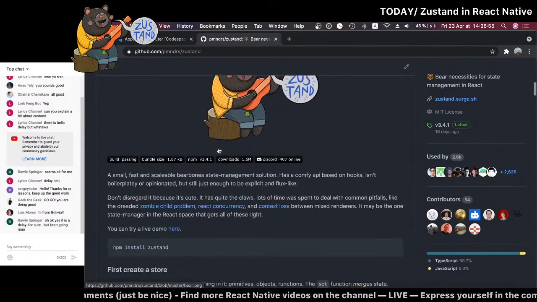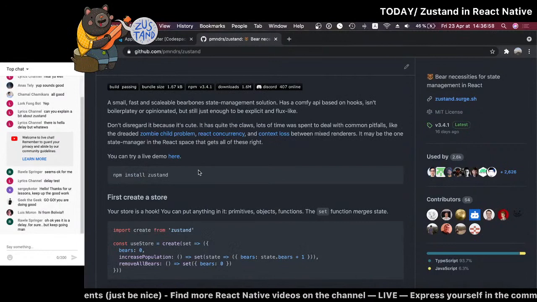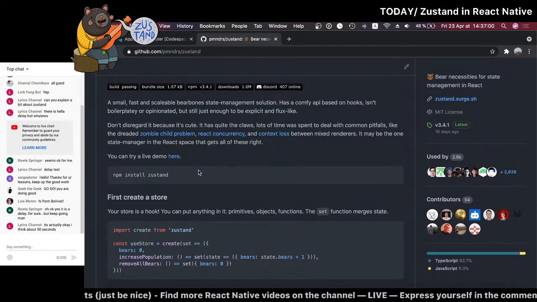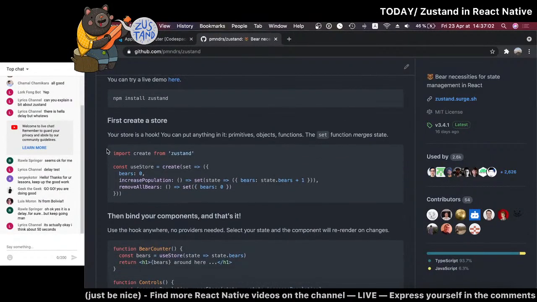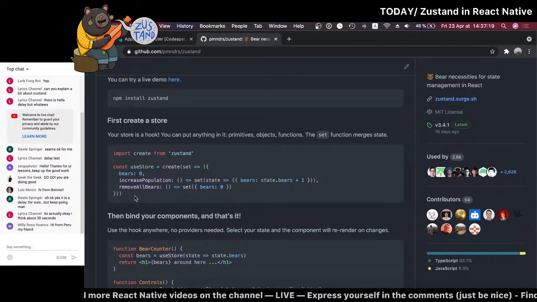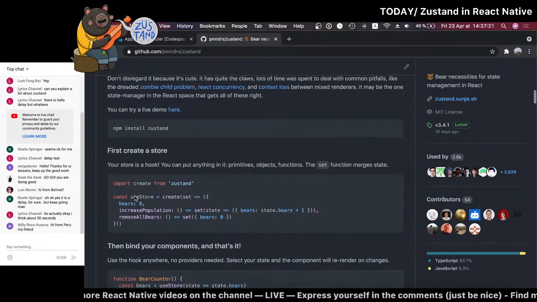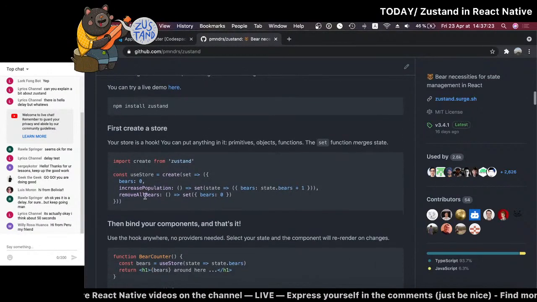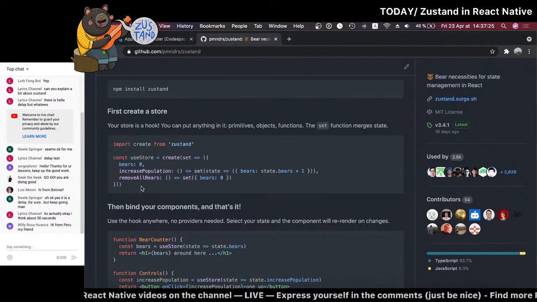So, Zustand, I haven't checked it before. I mean, it looked pretty cool. If you look at the README, it just feels a bit different. What I didn't really like with Redux is all the boilerplate, and I think that's very common. Maybe that's even the reason why lots of libraries appeared after that, because you have to create actions, reducers, and all that. I think this one, at least when you look at the README, looks much simpler.